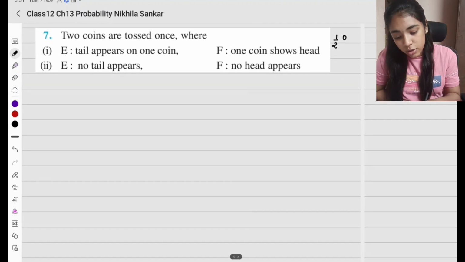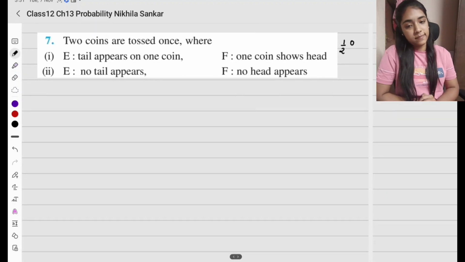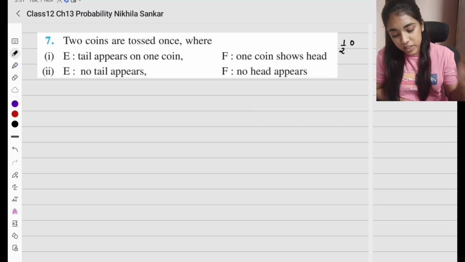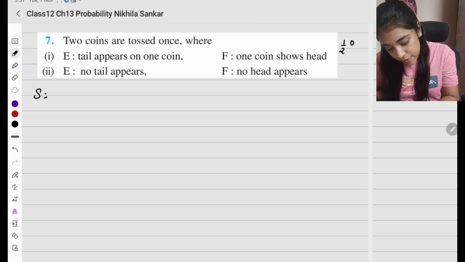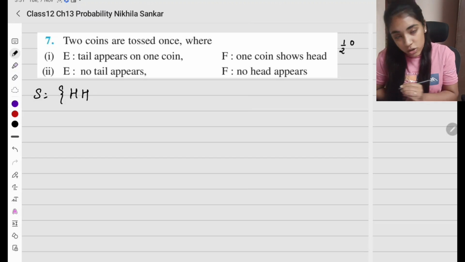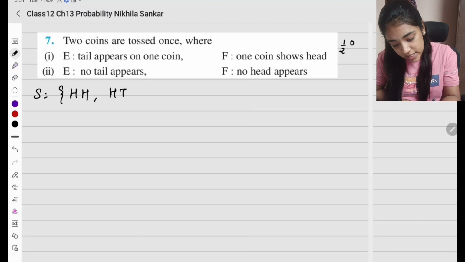Question number 7. 2 coins are tossed once. Where? So 2 coins are tossed once na enartham? 2 coin இருக்கு. So what is my sample space going to be? First coin la head, second coin la head. First coin la head, second la tail.